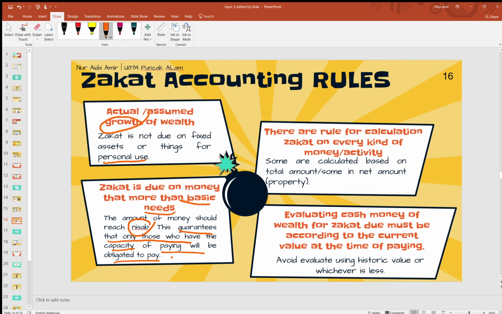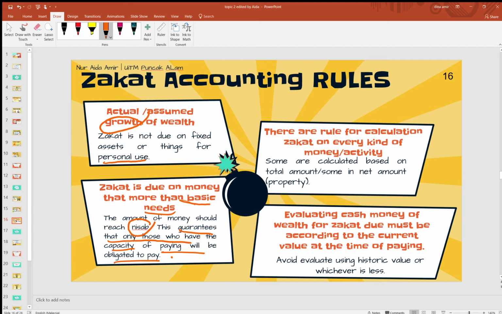Okay, third rule is there are rules for calculating zakat on every kind of money or activity. Some are calculated based on total amount or some on the net amount of property. Okay, this one I think you will be seeing in a full statement nanti. Okay, and then fourth is evaluating cash money of wealth for zakat due must be according to the current value at the time of paying. Okay, you evaluate your cash money of wealth tu untuk bayar zakat, kenalah based on current value, okay, at the time of paying. Avoid evaluating using historical value or whichever is less.